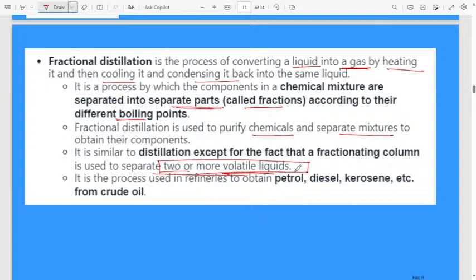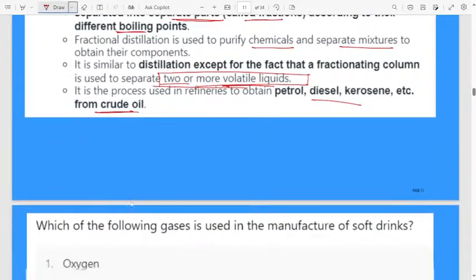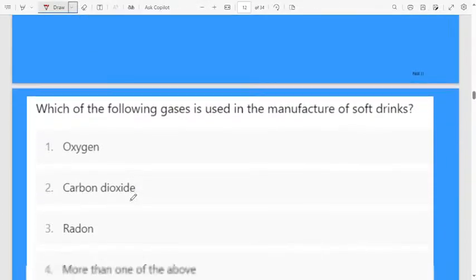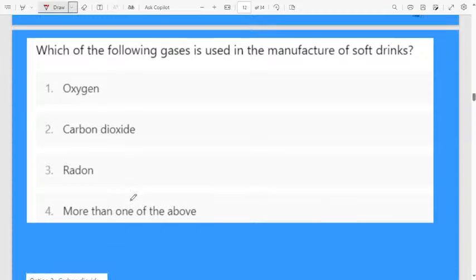Normally in fractionating, otherwise fractional distillation, we will use a combination of liquids. It will be a combination of volatile liquids. It is the process used in refineries to obtain petrol, diesel, kerosene and also crude oil. For refining of petrol, normally we will use the method fractional distillation. Okay, I think everyone understood.